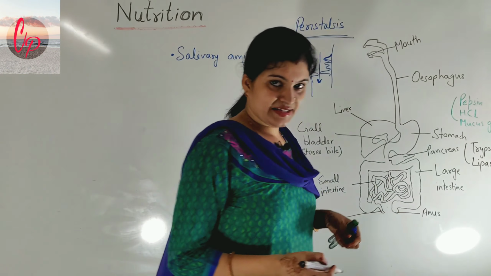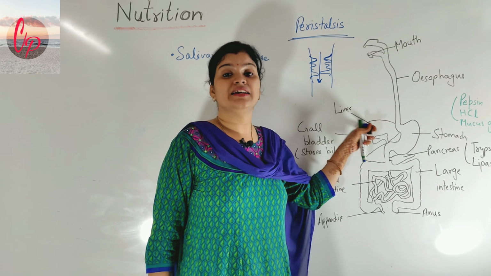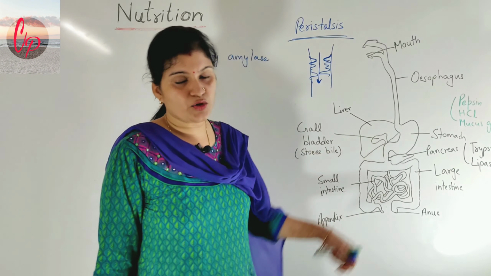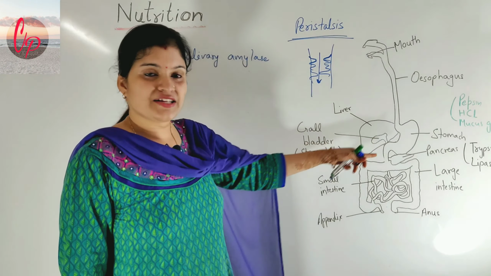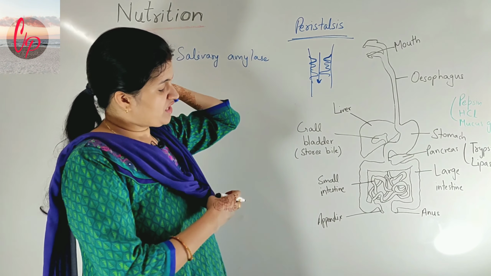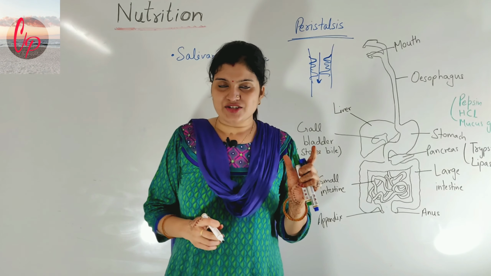These two enzymes are secreted by the pancreas, and plus we can see one organ here which is the liver. The liver is also present, and this organ here is the gallbladder, which stores bile. This bile is also very important for the emulsification of fat. Fat means lipid molecules.